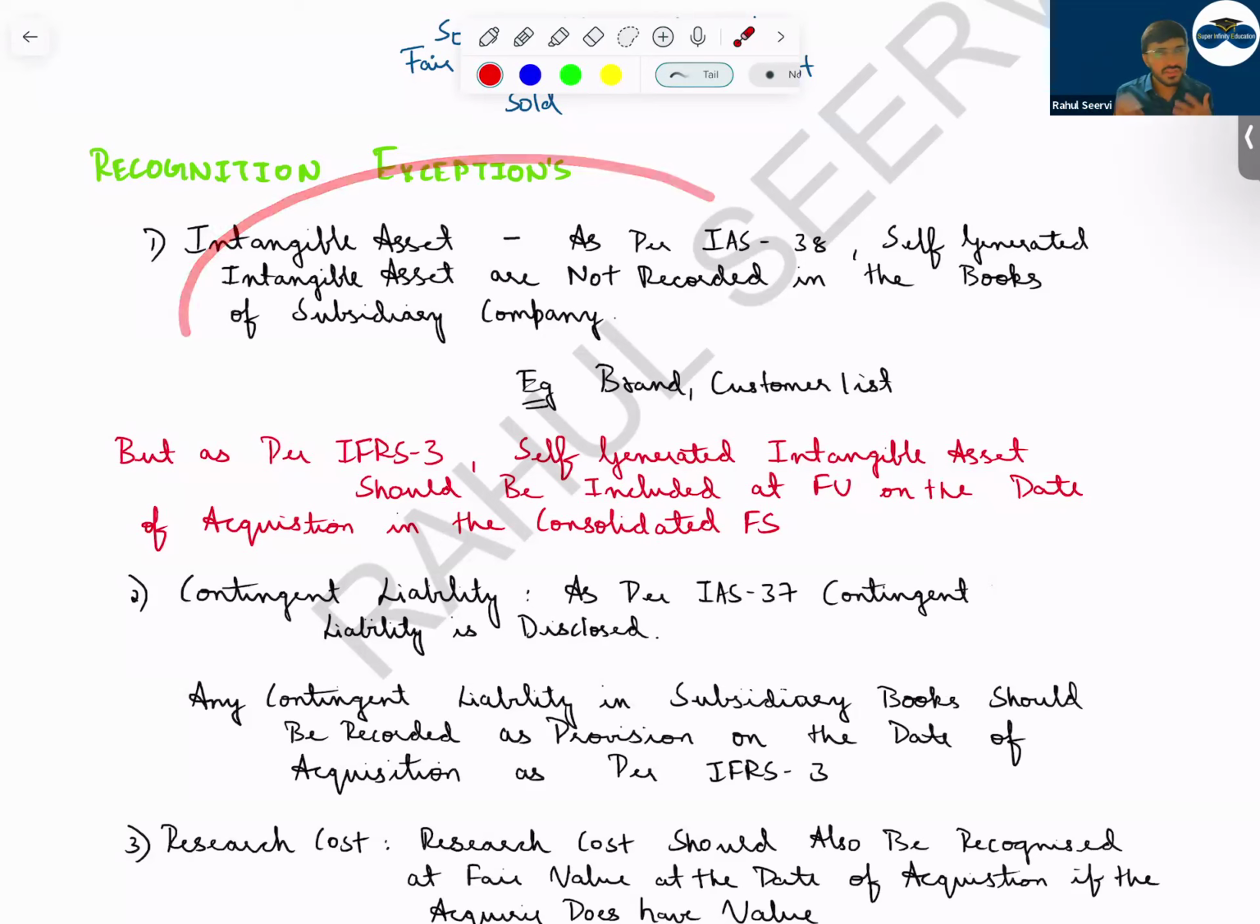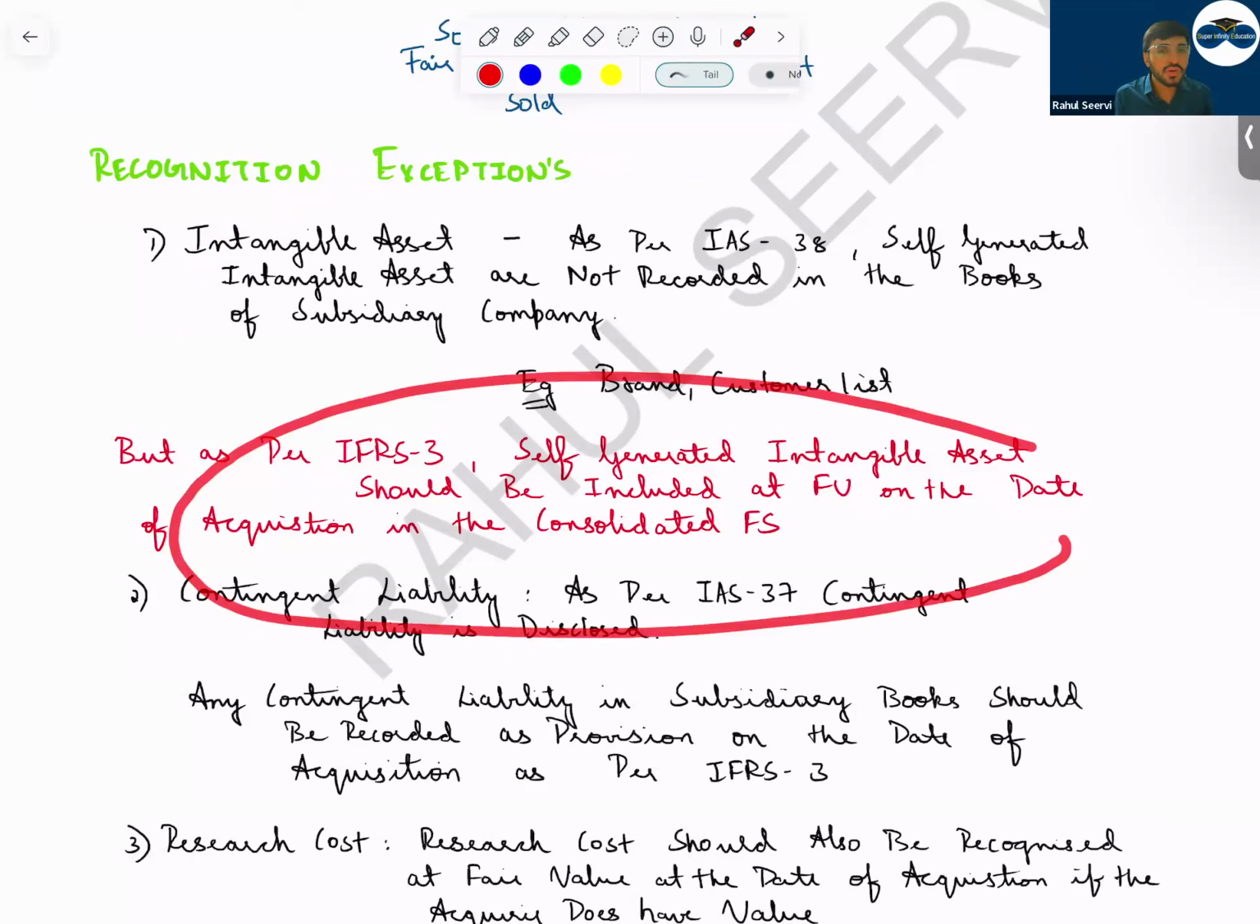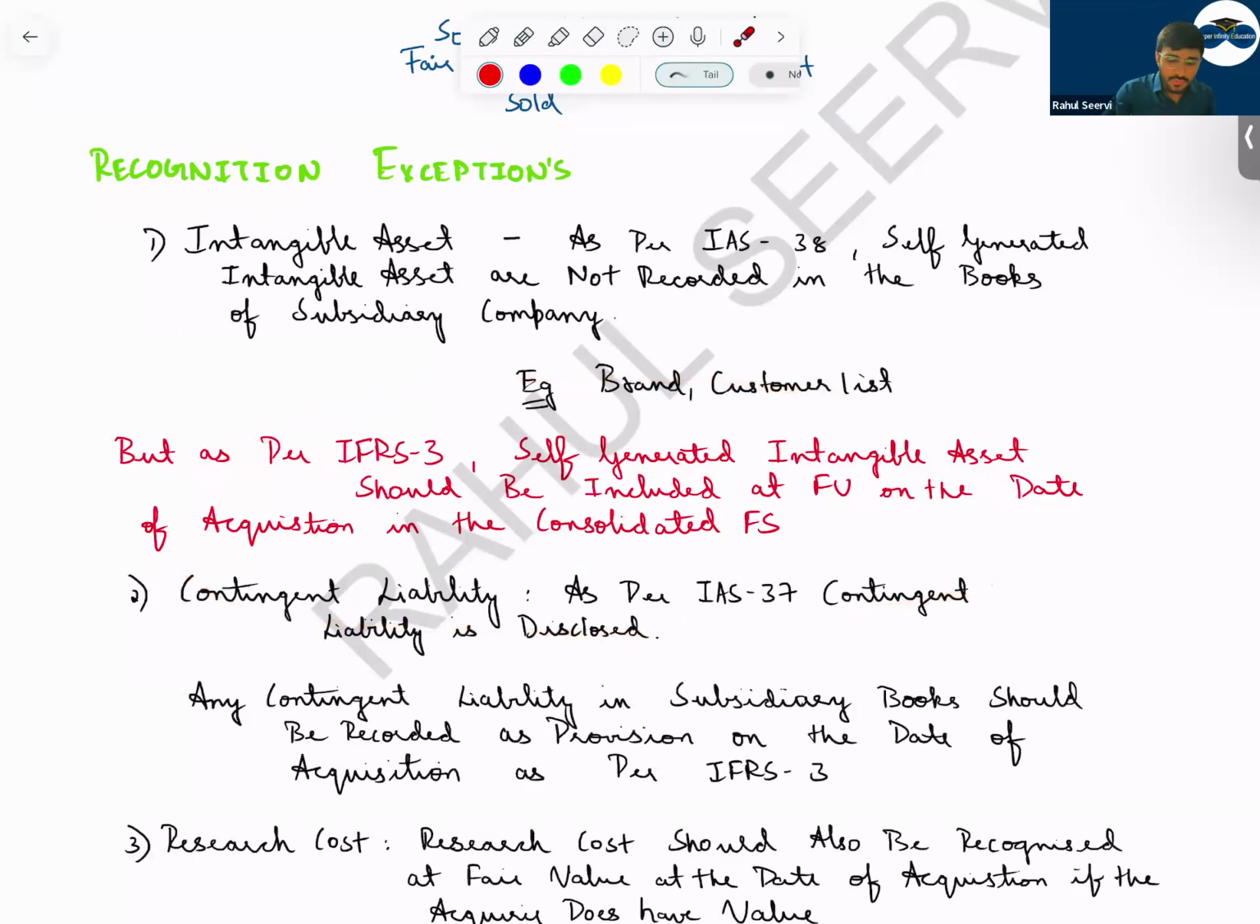But when we do consolidation, when I purchase the subsidiary company, I know the cost which I'm paying for the brand. In that case, this brand should be included in the consolidated books. So what will you do? You will add the intangible asset on the date of acquisition, and at reporting date also you'll add it, and you will see whether there is any amortization or not. If there is any amortization mentioned, the value will be reduced here.